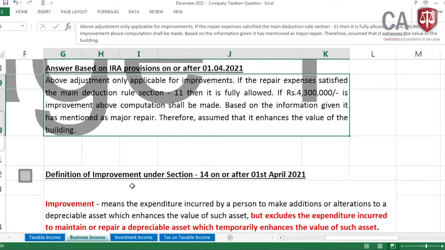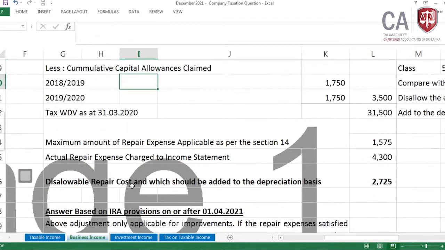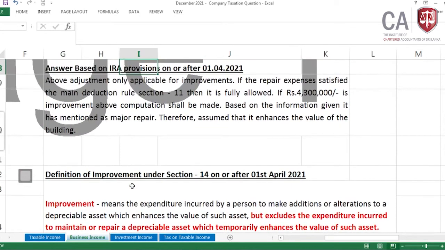Earlier we had repair and improvement together, but after 1st April 2021 it is for improvements only. If the repair expenses satisfy the main deduction rule, which is section level, incurred for the production of income other than capital nature, then it can be fully allowed. Now we need to apply that to this 4,300. If rupees 4,300 is improvement, the above computation shall be made. That means this computation we have to make if it is an improvement.